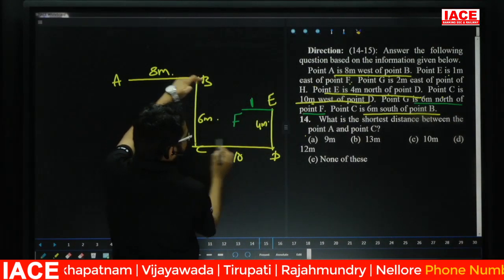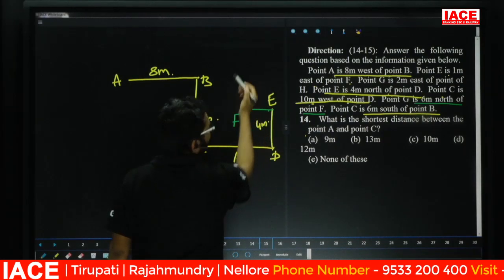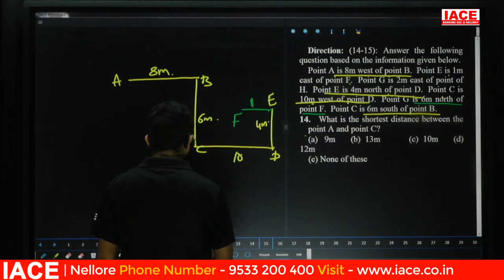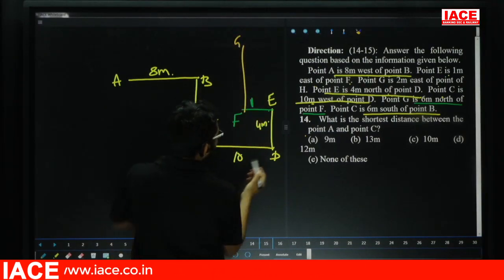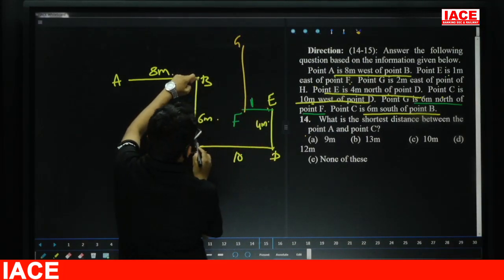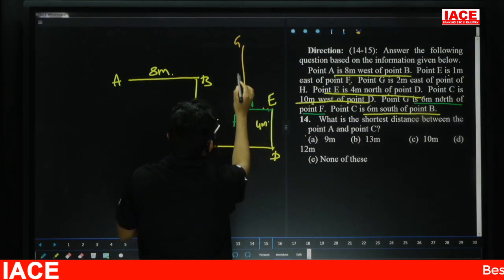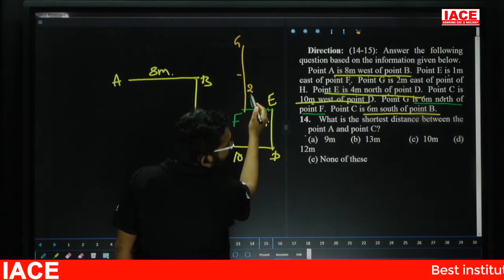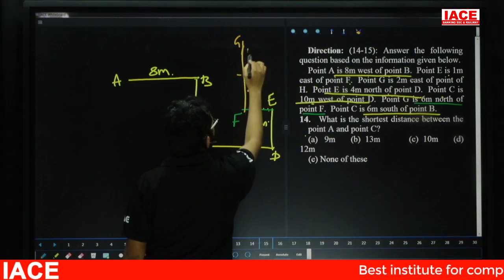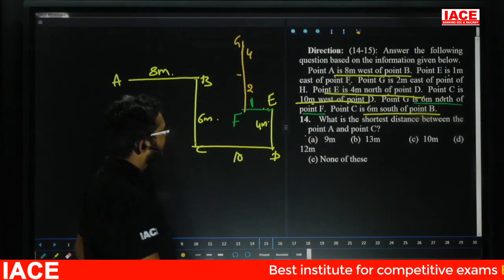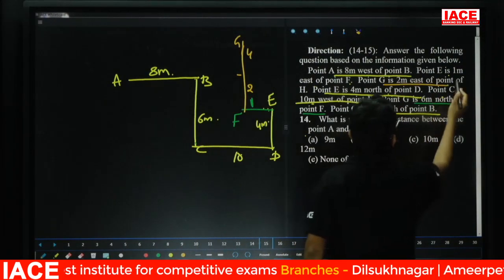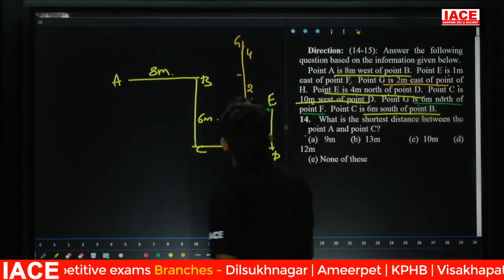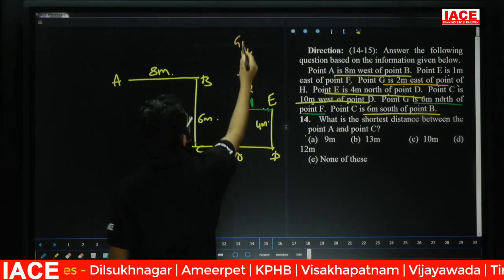This one is 6, this one is what? 4. Now G is 6 meter north of F, and this one is 4, so the remaining is 2. Now G is 2 meter east of point H.